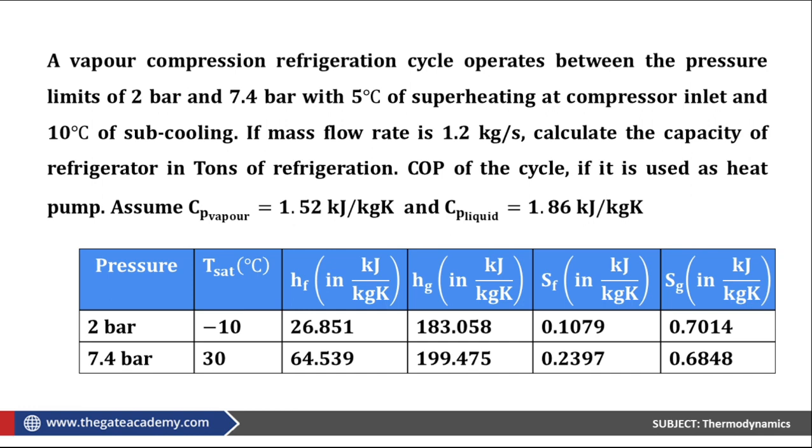Another very interesting point is this relation: COP of the heat pump is equal to 1 plus COP of the refrigerator. This relation will still hold. Check for yourself.